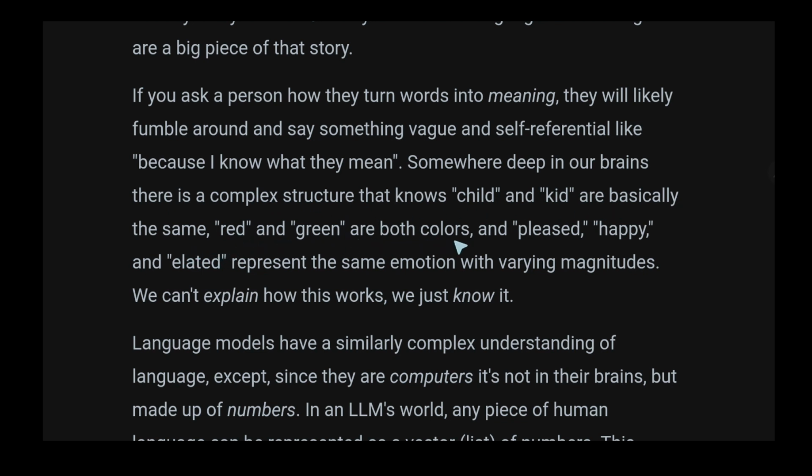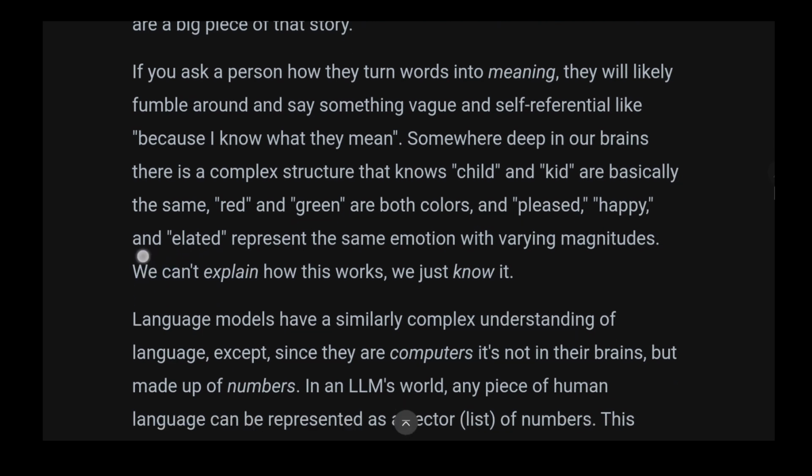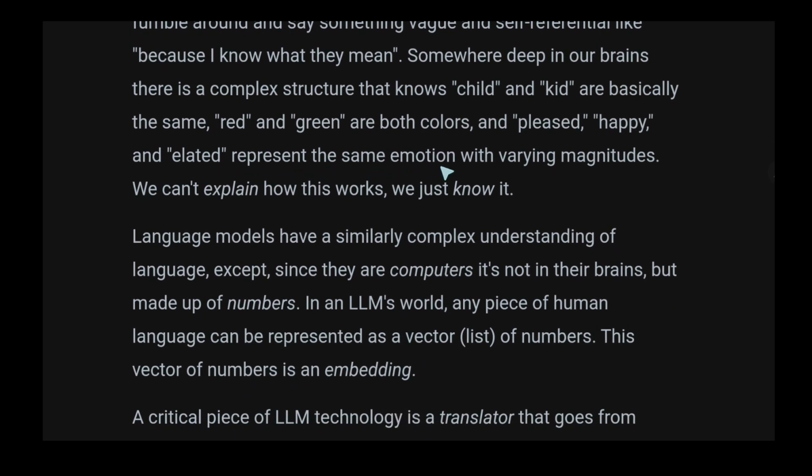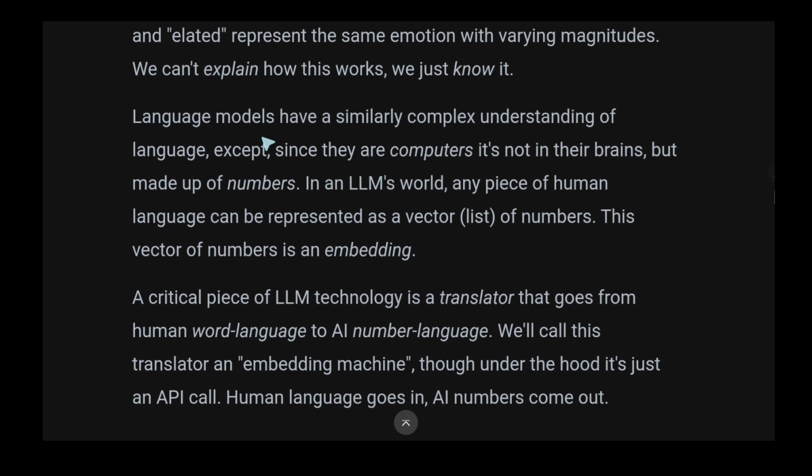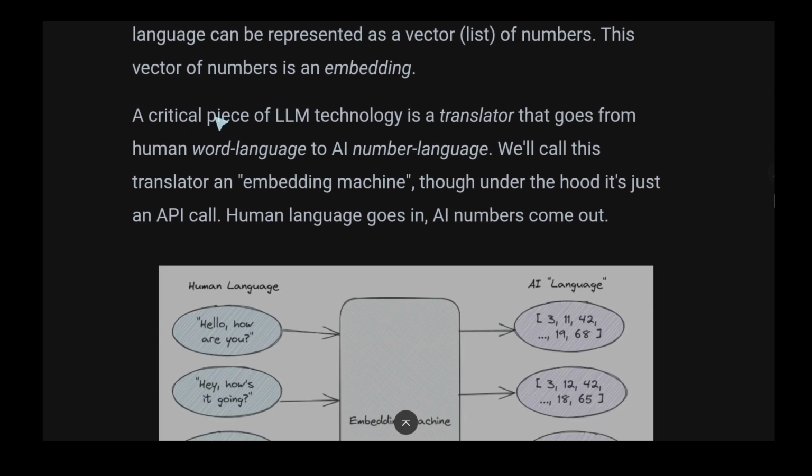Red and green are both colors, and pleased, happy, and elated represent the same emotion with varying magnitudes. We can't explain how this works, but we just know it. Language models have a similar concept of understanding language, so they understand numbers, since their computer brains are made up of numbers. In an LLM world, any piece of human language can be represented as a vector, a list of numbers. This vector of numbers is an embedding.